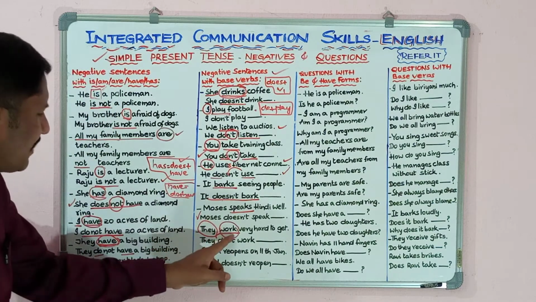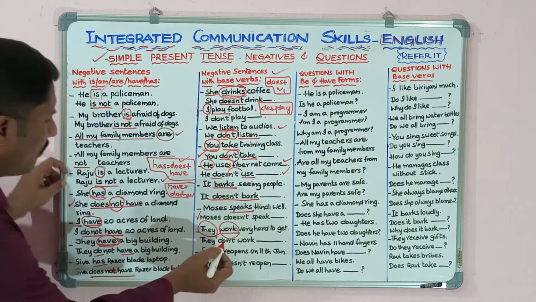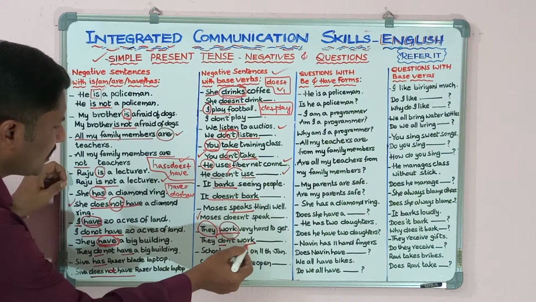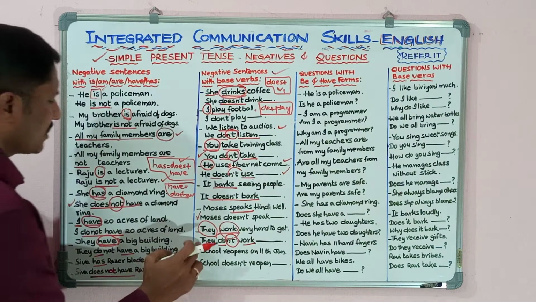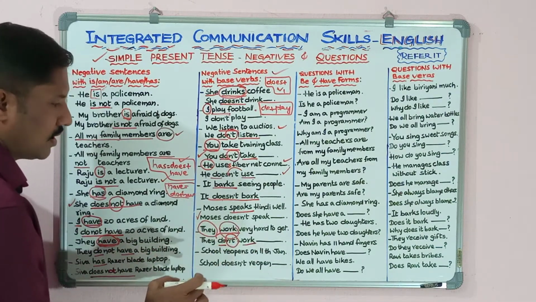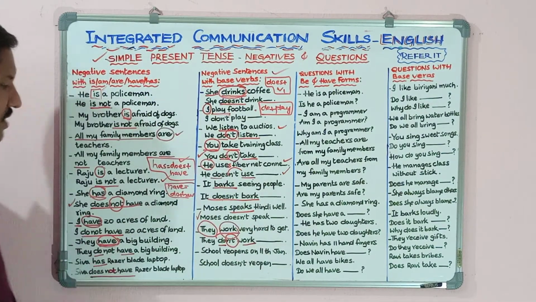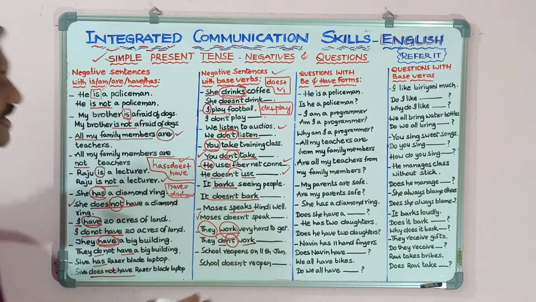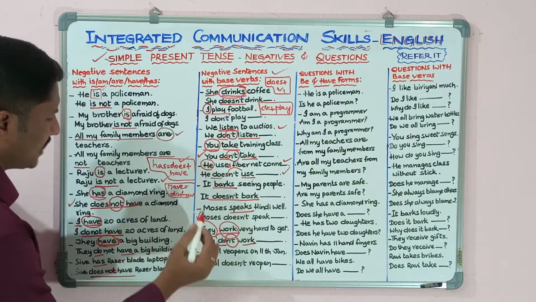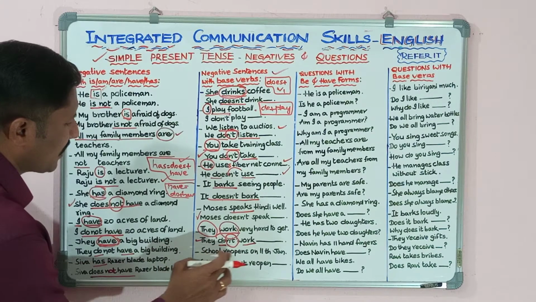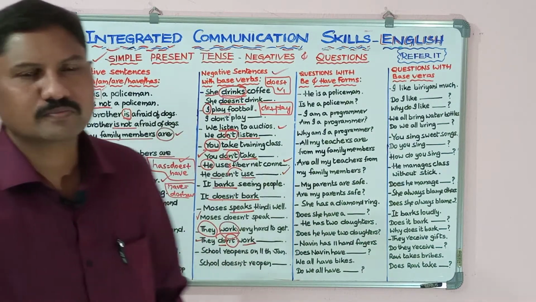If you divide, work is equal to do plus work. Simply add not. Then it will become they do not work hard to get. That is the negative sentence for this sentence. Next, school reopens on 11th January.